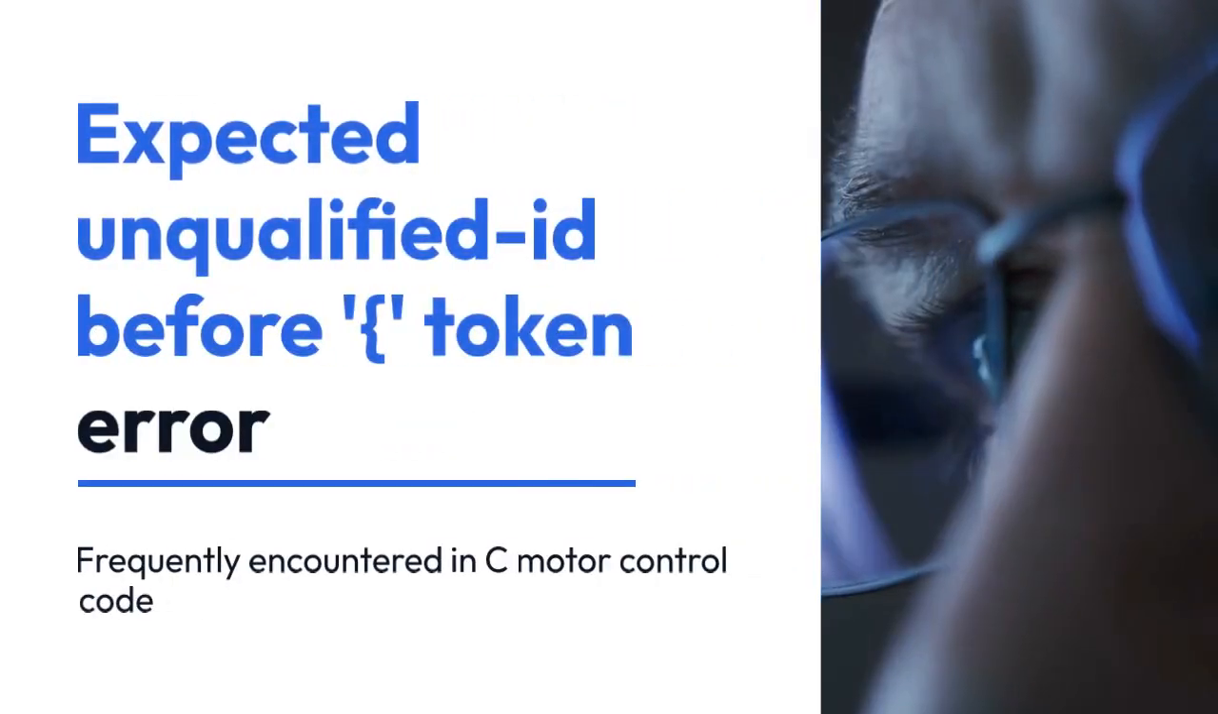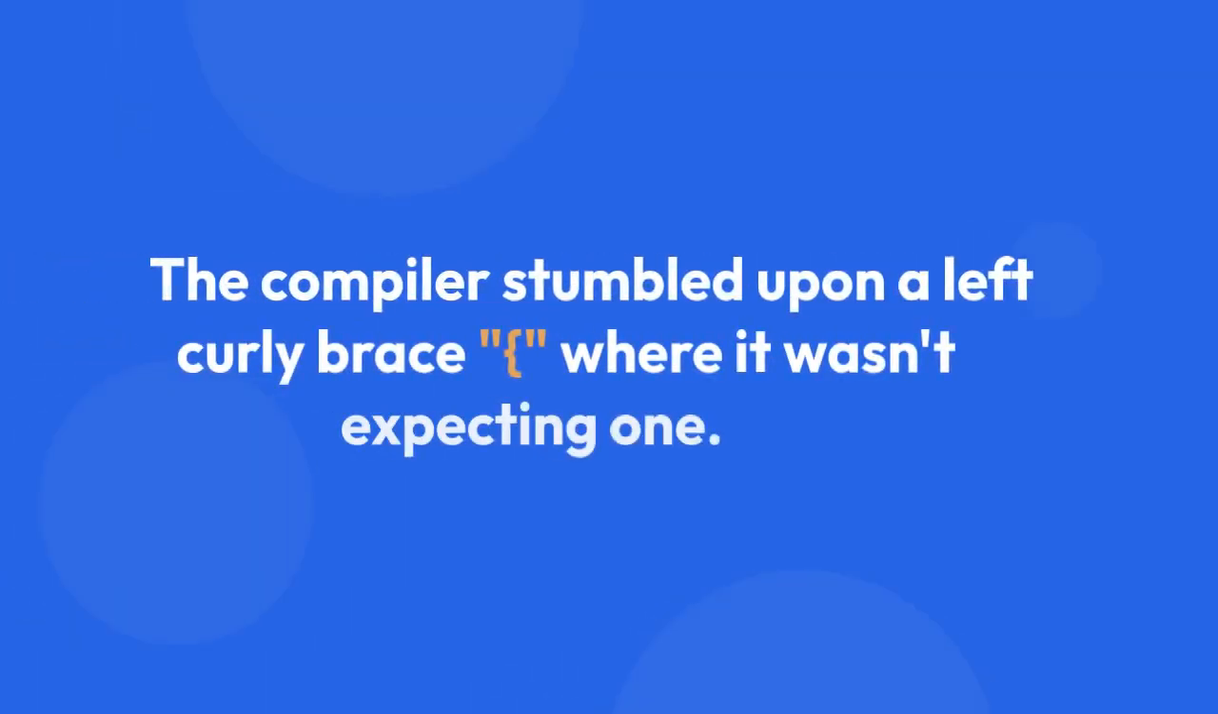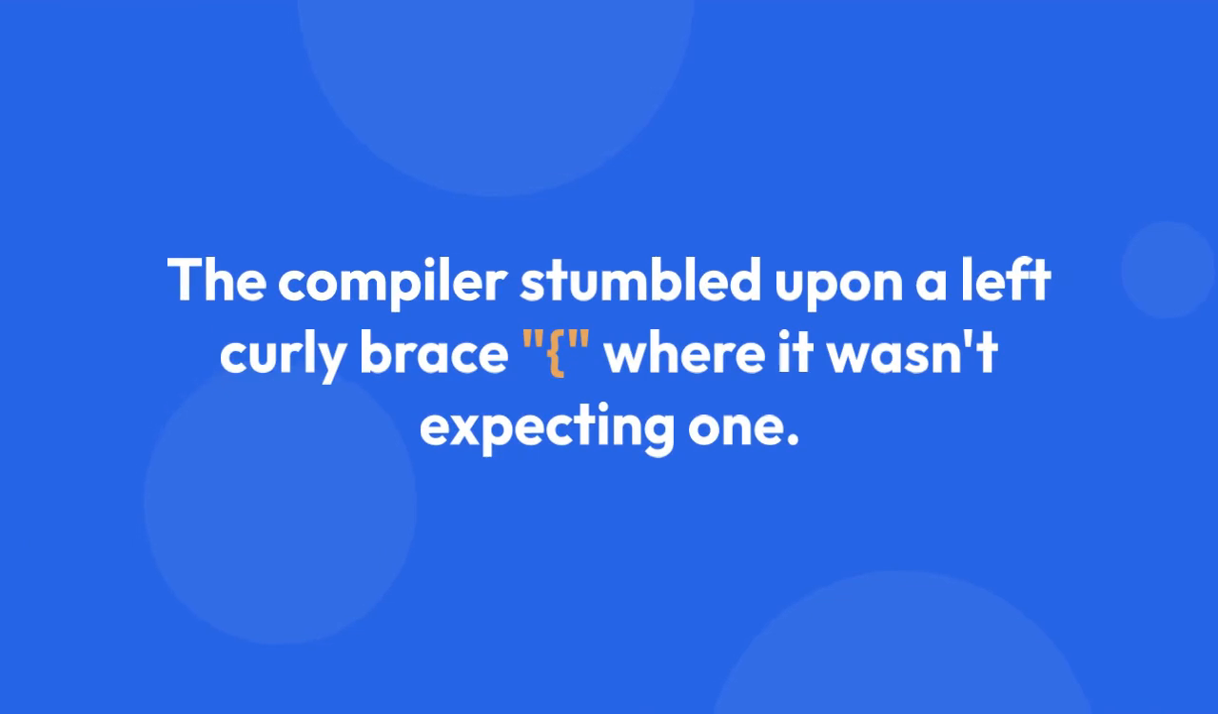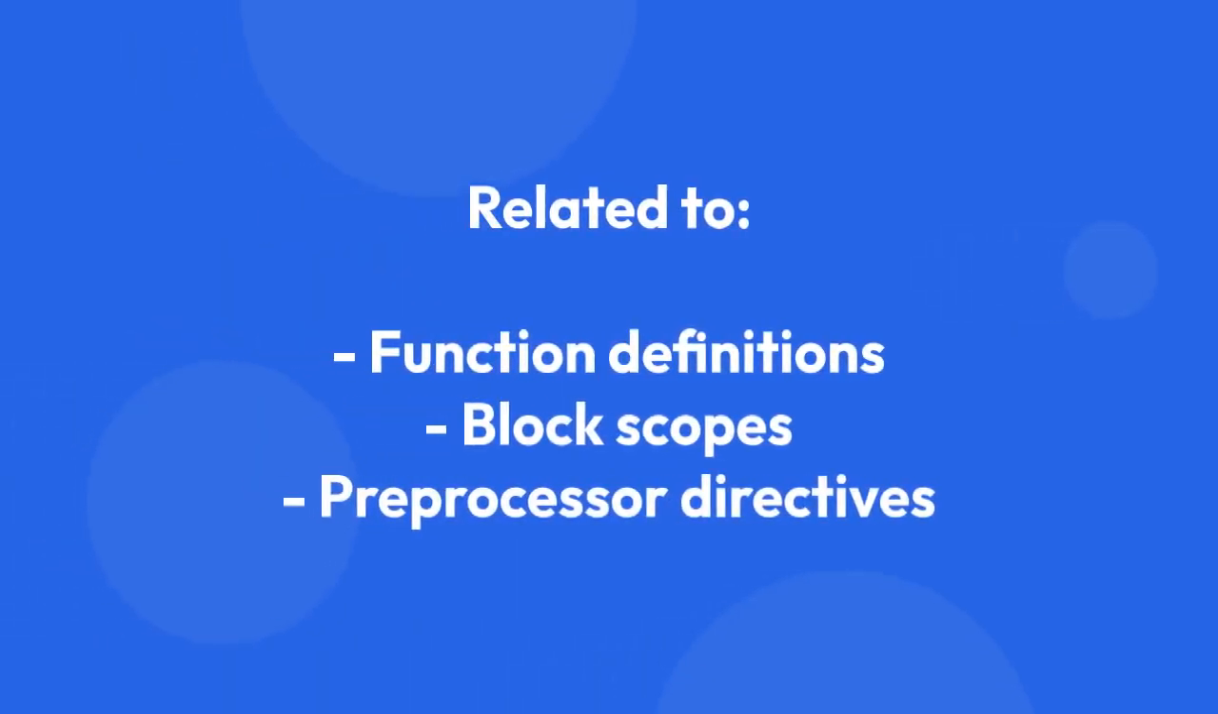Let's dive into the "expected unqualified-id before '{' token" error frequently encountered in C motor control code. This error, a common compiler complaint, essentially means the compiler stumbled upon a left curly brace where it wasn't expecting one. This usually signifies a problem with the structure or syntax of your C code, specifically related to function definitions, block scopes, or preprocessor directives.